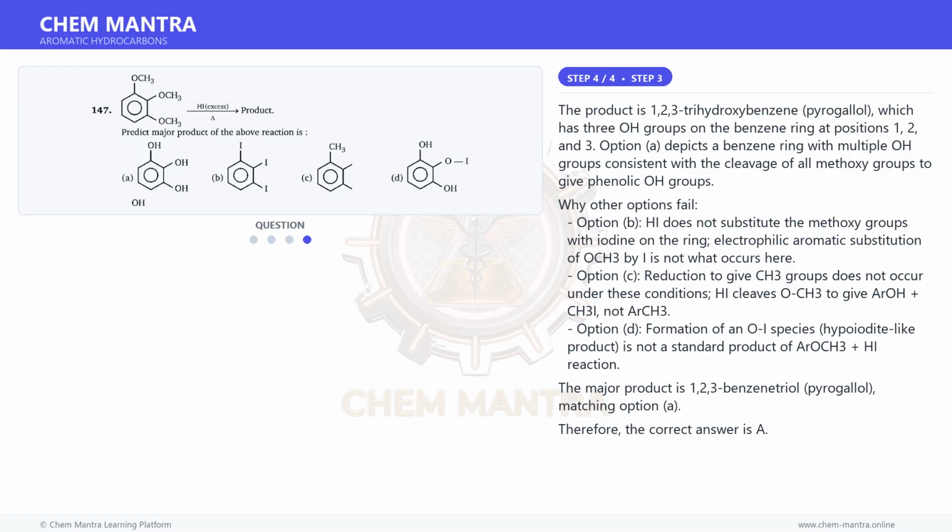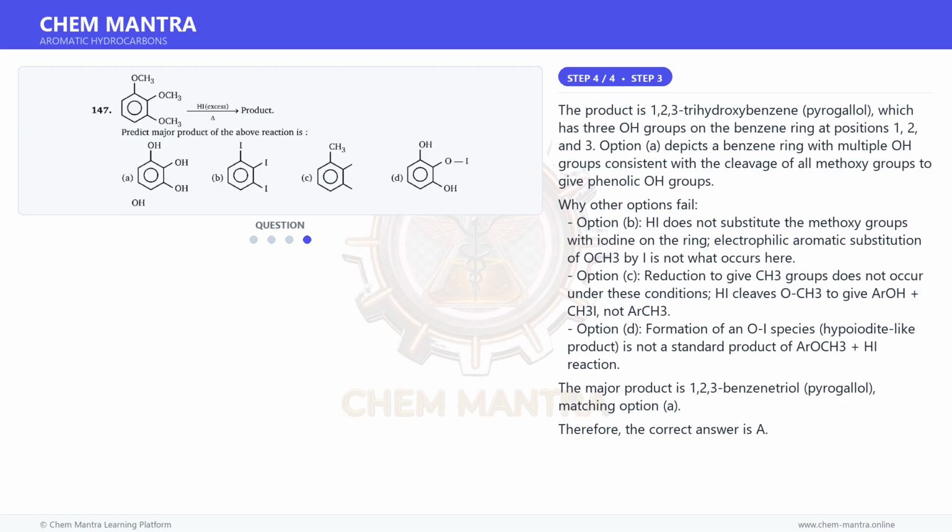Why other options fail? Option B. HI does not substitute the methoxy groups with iodine on the ring. Electrophilic aromatic substitution of OCH3 by I is not what occurs here. Option C. Reduction to give CH3 groups does not occur under these conditions. HI cleaves OCH3 to give ArOH plus CH3I, not ArCH3.